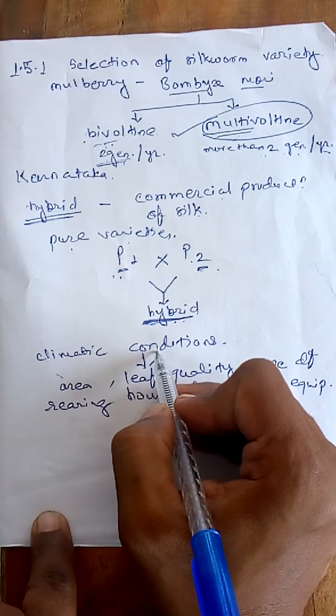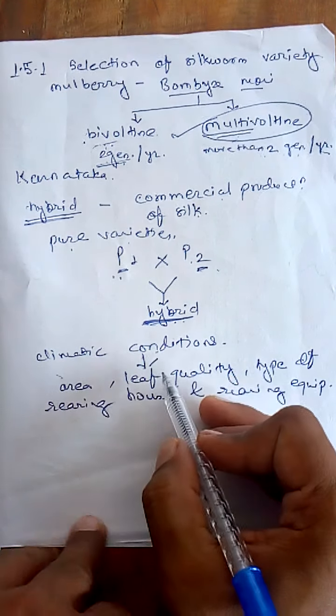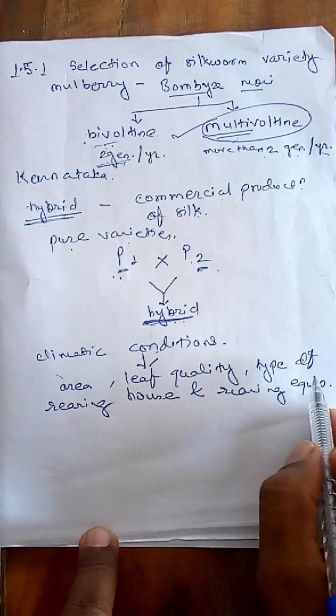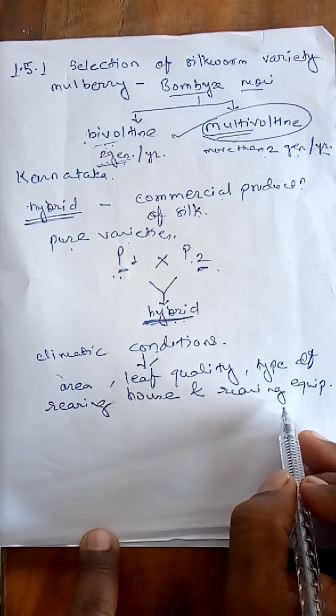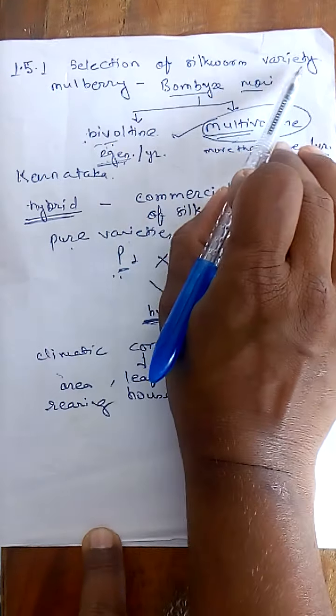Along with the climate, we think about the area, leaf quality, type of rearing house and rearing equipment. Depending on all those situations, we select the silkworm variety.